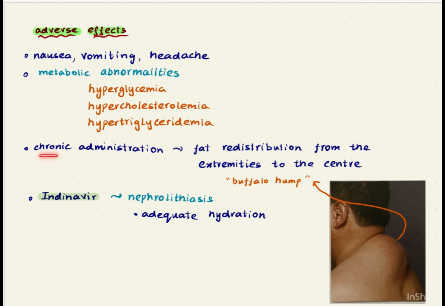On chronic administration of protease inhibitors, there will be fat redistribution from the extremities to the center, and buffalo hump is one of the manifestations which can be seen. So you can see a buffalo hump. Indinavir is known to cause nephrolithiasis. So adequate hydration has to be ensured whenever the patient is under indinavir.